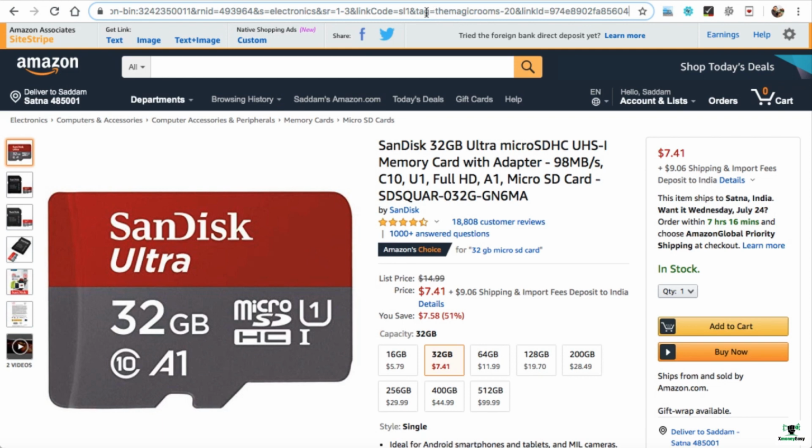Here you go. You can see tag equals themagicrooms is the affiliate ID that we got from Amazon, and -20 is automatically added. So the complete associate ID was themagicrooms-20. So this is included in the link. It means now if someone buys this product, Amazon will track this entire sale by this ID and